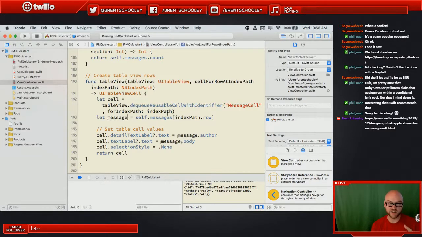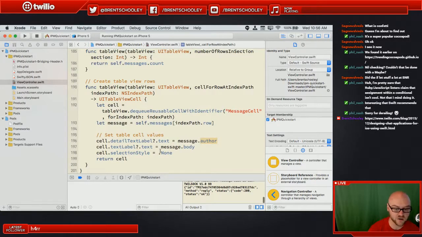We're going to grab a message out of the array that corresponds to the row that we're currently looking at, and then we're going to set the subtitle to the message's author, and set the main body text label to the message's body. And we're going to set selection style to none, because we don't actually want to be able to tap on it. It doesn't really make sense to tap on it. And that's everything. That's how this fairly simple chat application works.